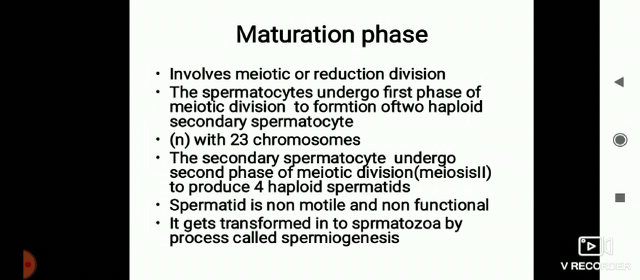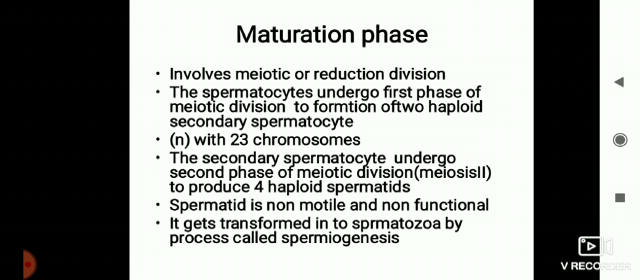Now the primary spermatocytes undergo the first phase of meiotic division to form two haploid secondary spermatocytes. Now in maturation phase, first of all, two haploid secondary spermatocytes are produced. They have 23 chromosomes. The secondary spermatocytes undergo the second phase of meiotic division to form 4 haploid spermatids.